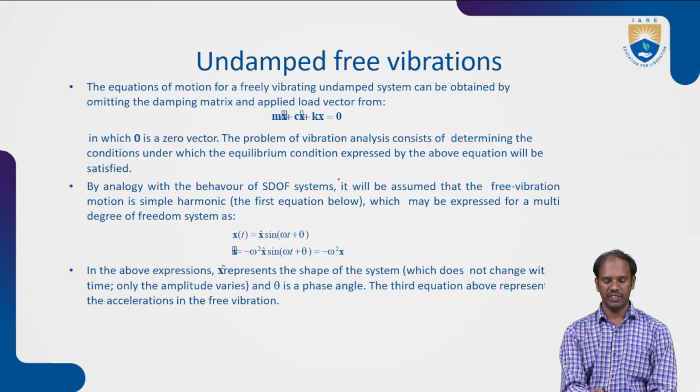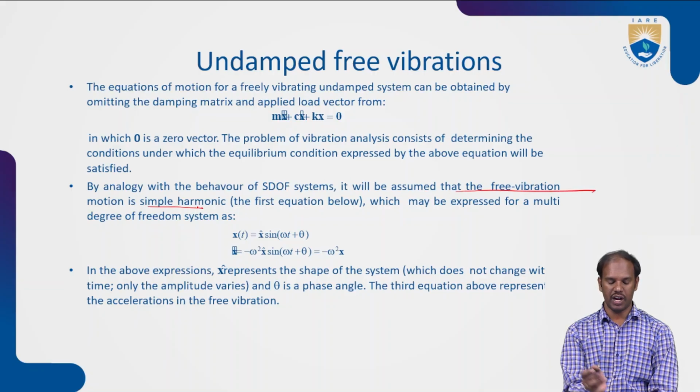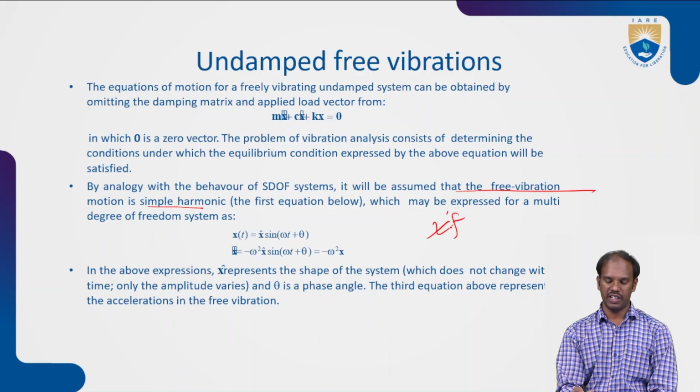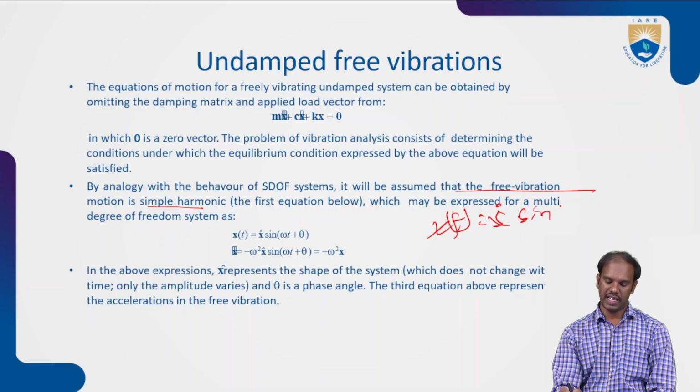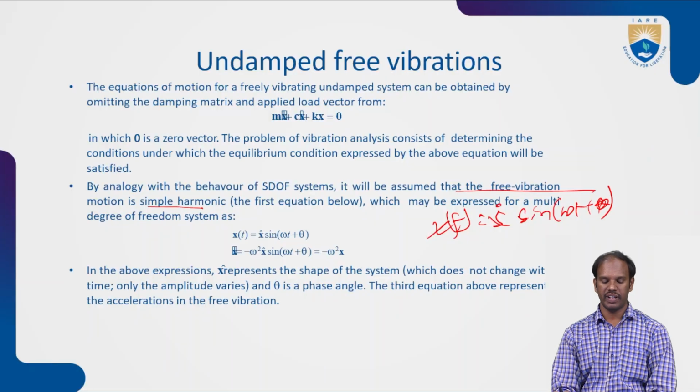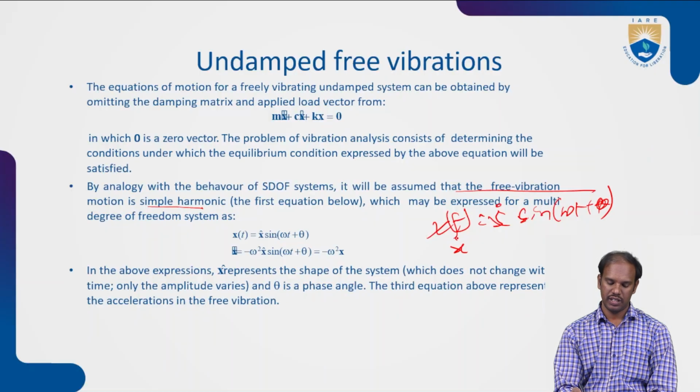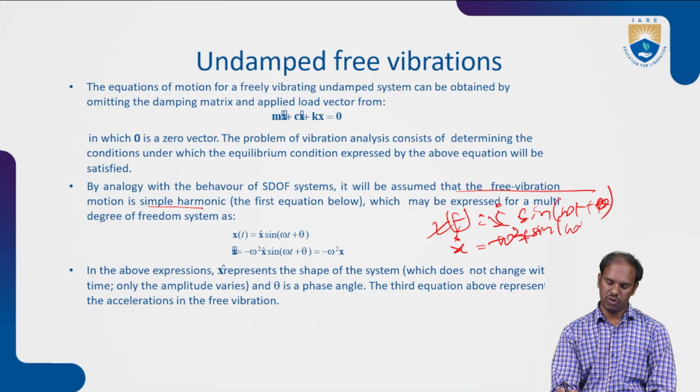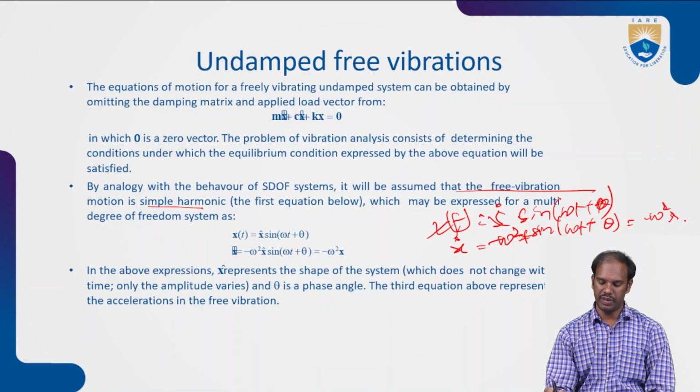For a single degree of freedom, we can assume free vibration with harmonic motion: x of t equals X sine of omega t plus phi, or theta. Differentiating, x dot is omega X cosine of omega t plus theta, and differentiating again gives minus omega square X sine of omega t plus theta, which is minus omega square times x.